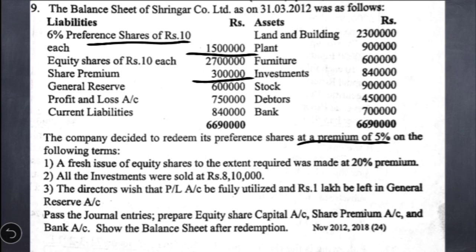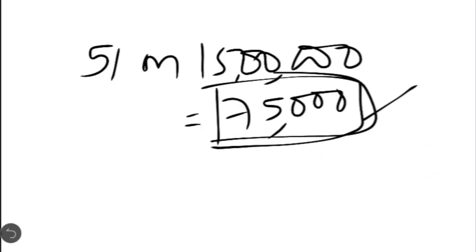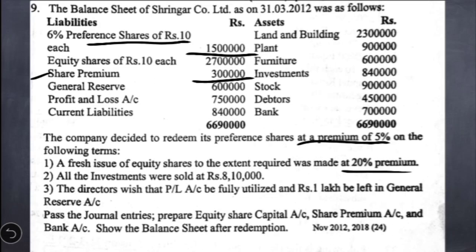One more thing here, already there is 3 lakh rupees in the share premium account. In addition to that, when the fresh issue is done, it is again done at 20% premium. On the proceeds, they are going to calculate what is 20%, and that amount is also going to be transferred to the share premium account or securities premium account. But that calculation is not required here because we have to provide only 75,000 as the premium on redemption, and the entire amount can be provided out of the old balance which is there in the share premium account because there is sufficient balance. So that is the first working note which we have to provide here.